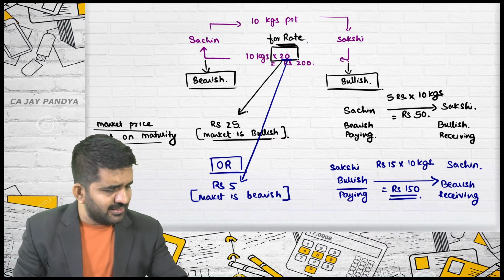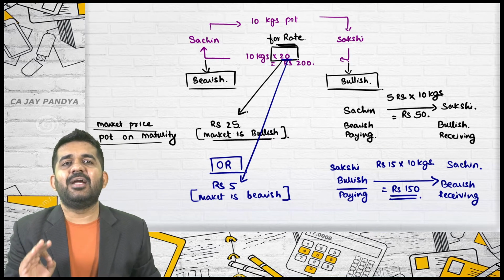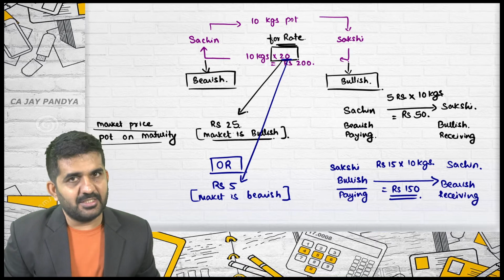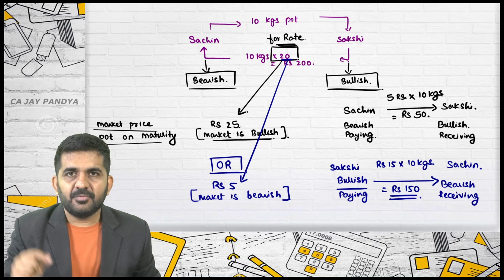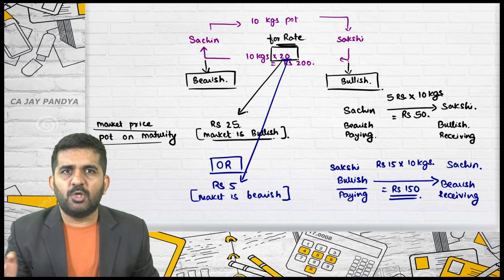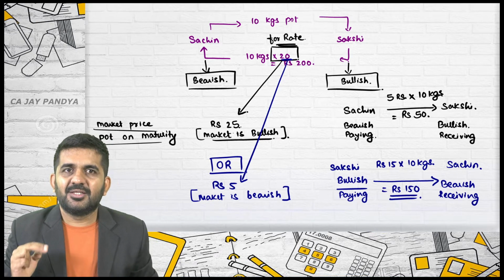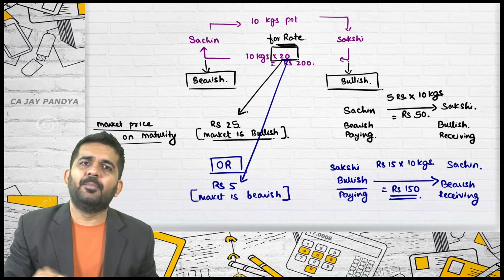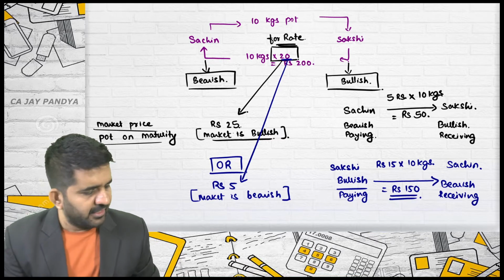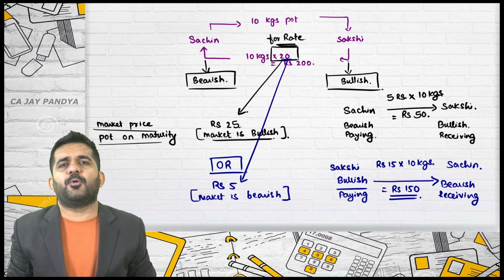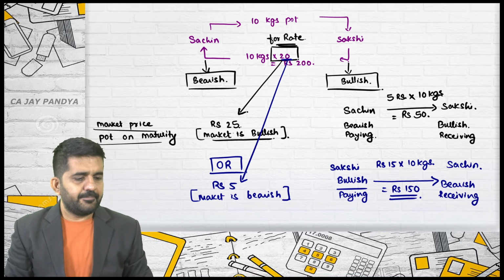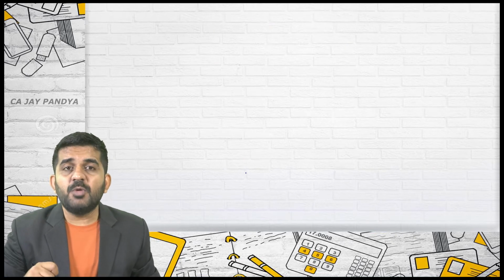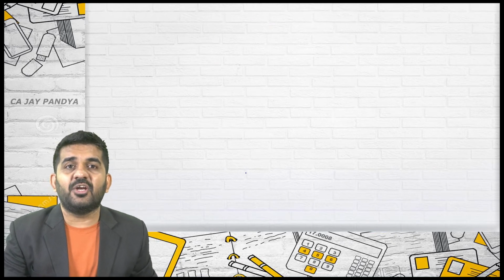Alright, this is nothing but settlement through differences. Alright, first thought process, who is bullish, who is bearish. Number 2, market is bullish or market is bearish. Third, who will be paying to whom and how much. Is it alright? This is nothing but the thought process in any settlement through differences. Is it alright? We are going to next point. This we have already covered, but we are learning it technically.